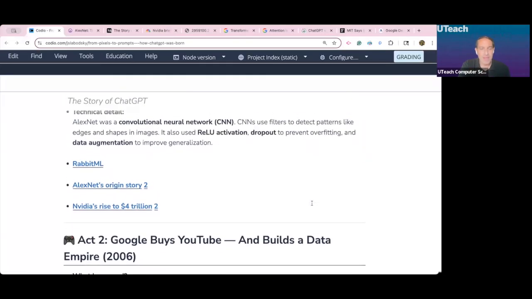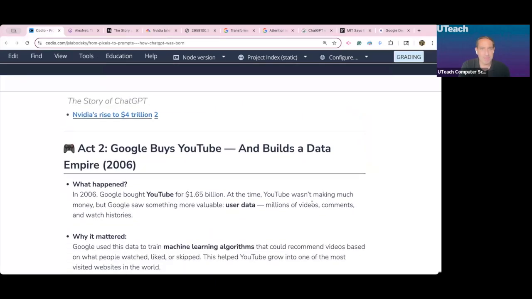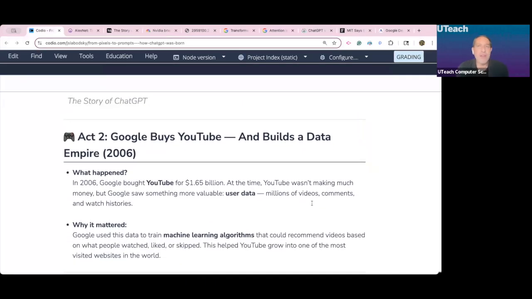So if you're Alex and his team, where do you go now that you've created this model? Well, we'll get there in one second because it's not going to be a surprise where most of these scientists wind up. And that's at a company called Google. So let's bring Google into the picture here.